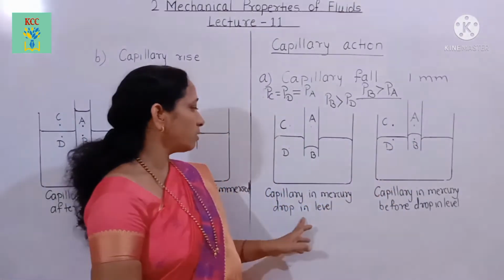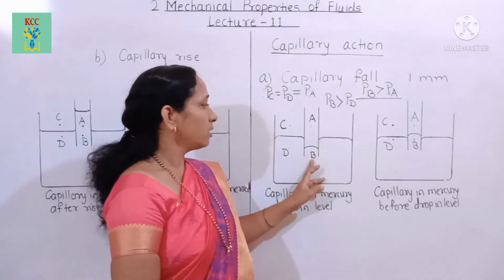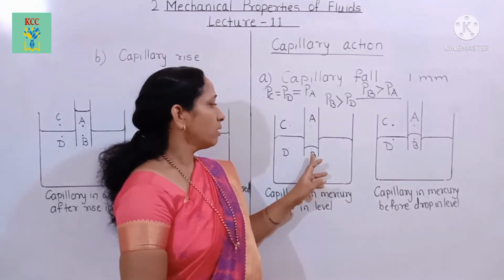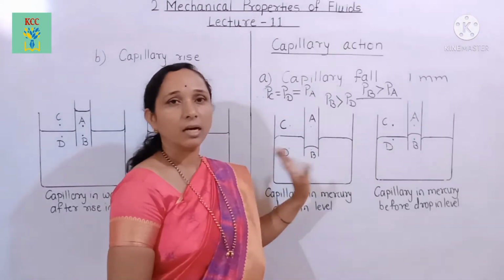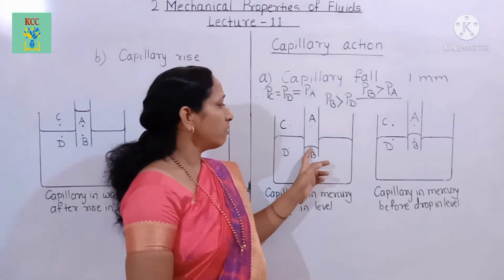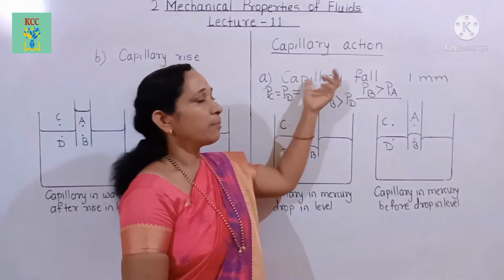The mercury level falls, as shown, till the pressure at point B and the pressure at point D are equal. And hence the liquid level in the mercury falls. This is the capillary fall.